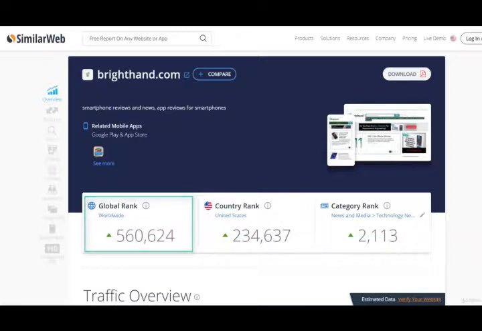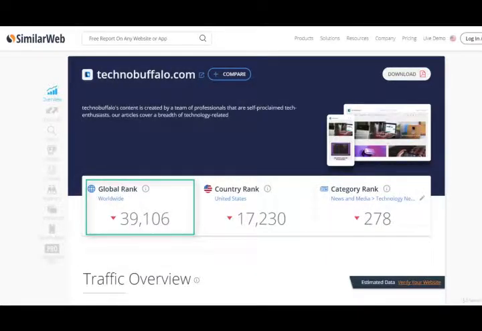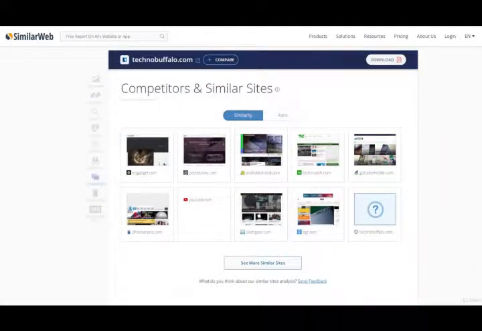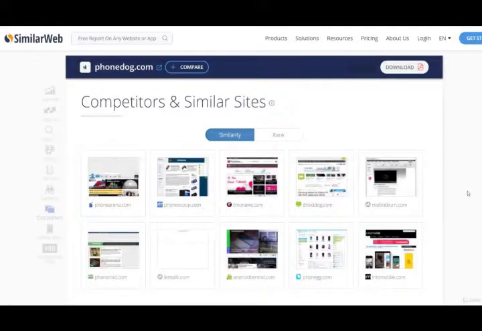Now, let me move on to Technobuffalo, which has got around 39,000 global rank. Let's go to competitors. Almost the list is the same with Engadget, Pocket Now, Android Central, etc. Excluding them, I get gottabemobile.com and /gear. Here come the competitors of PhoneDog, which has got around 100,000 global rank.